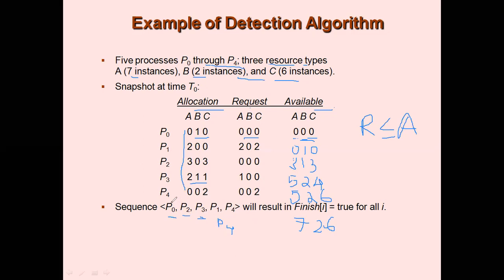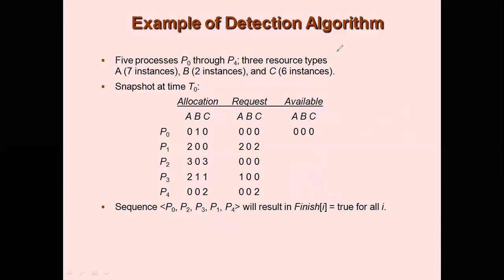So now if you go according to the sequence, you get P0, P2, P3, P4 and P1. As I said, you need not always get the same sequence. You can get different sequences. Each one of you can get a different sequence because it only depends on the order in which you pick the processor. So this is a safe sequence, and that means what? There is no deadlock detected here, right? There is no deadlock that is detected here. Clear? We will now take another example.